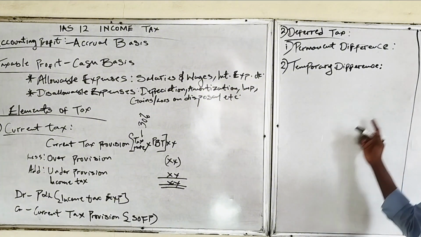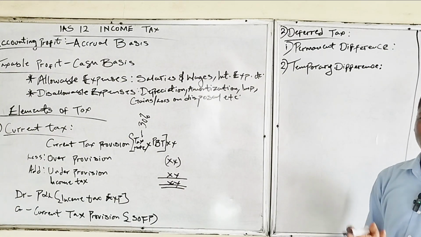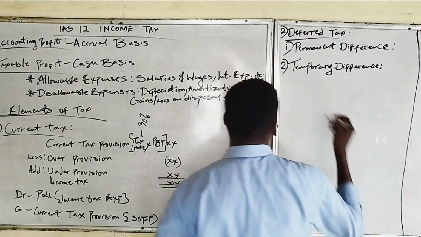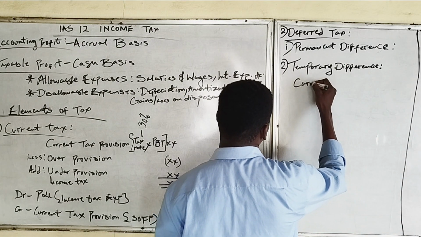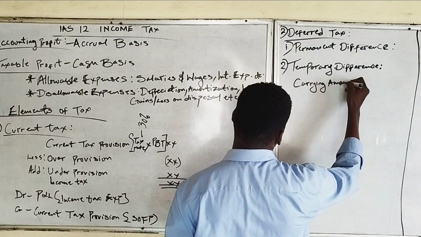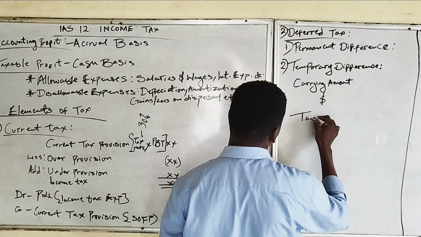So temporary difference arises when there's a difference between the carrying amount of an asset or liability and the tax base of an asset or liability. So this results from carrying amount and tax base.